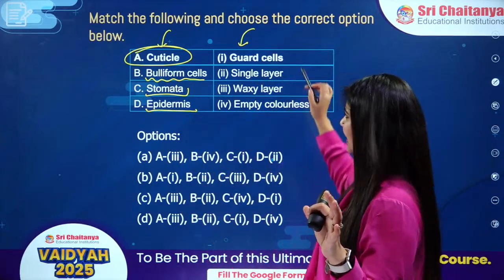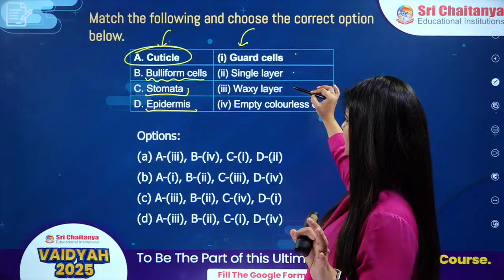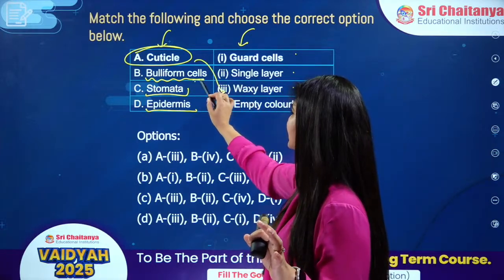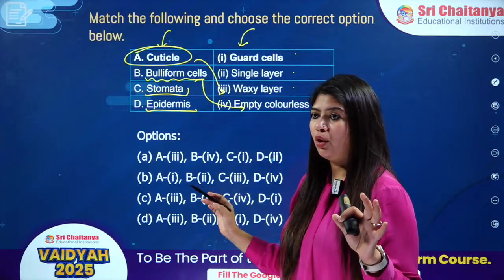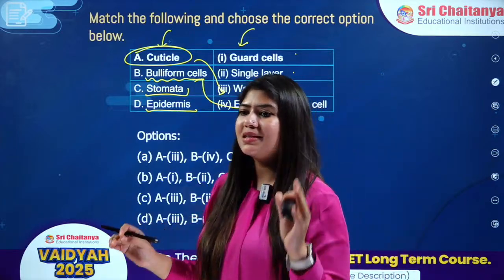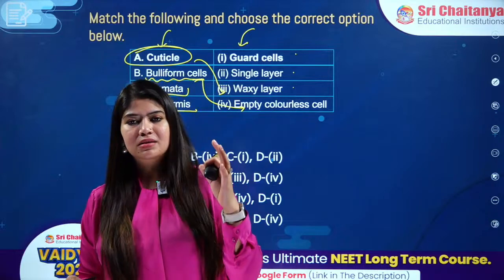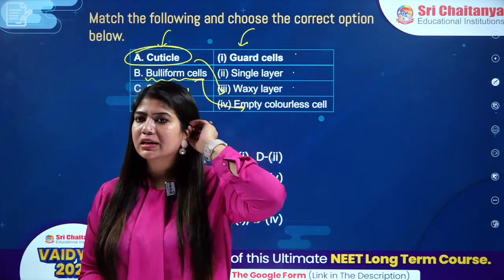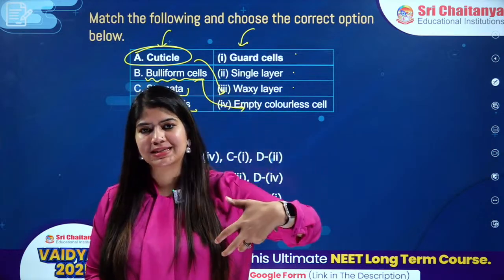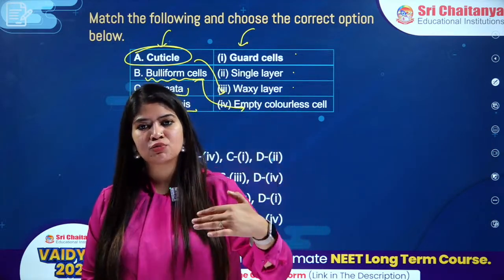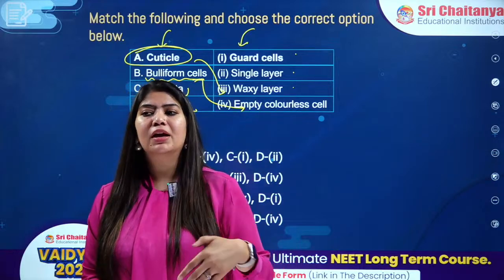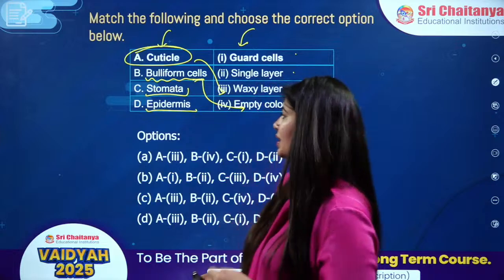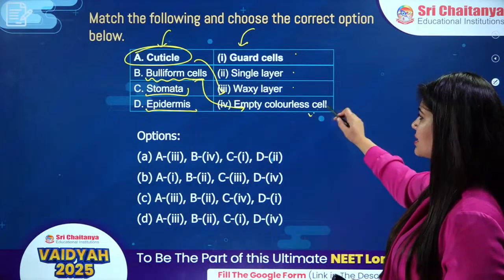Cuticle, guard cell, single layer, waxy layer, empty colorless cell. Cuticle is your waxy layer. Bulliform cells, these are my empty colorless cells, basically reducing the transpiration by curling down. If they are curling down, then the exposed surface area would be less. If exposed surface area is less, which means transpiration would be less. If exposed surface area is more, which means transpiration will be more. All right? So bulliform cells are empty colorless cells, right?